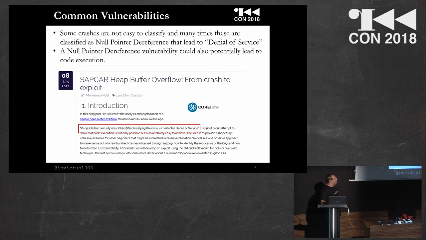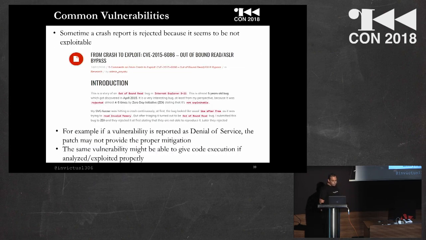It was exploitable. Another example: sometimes companies reject the vulnerability because they classify it as not exploitable. This is a famous example from about 2 years ago, when Zero Day Initiative, an important company, rejected this vulnerability 4-5 times because it was classified as not exploitable.